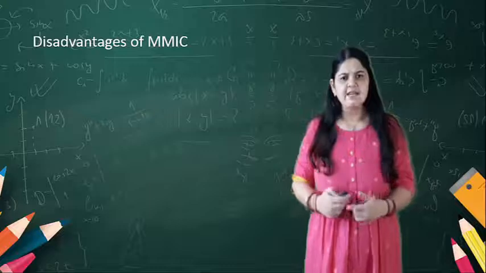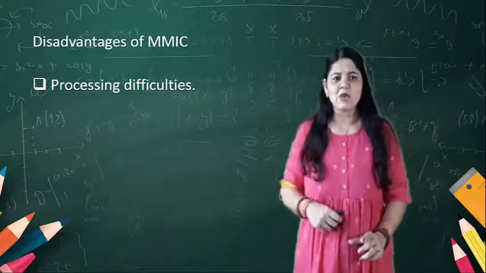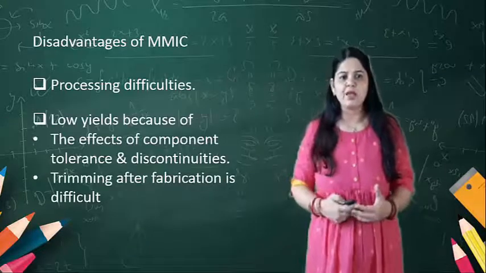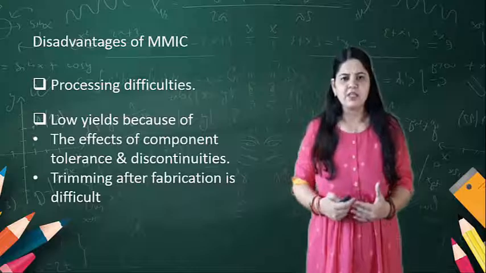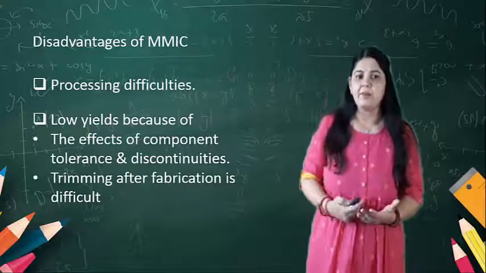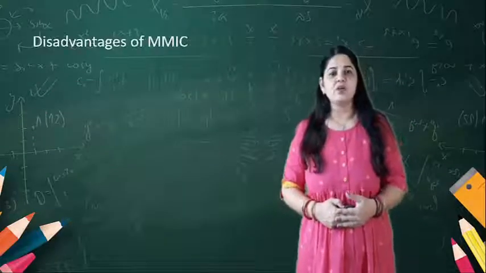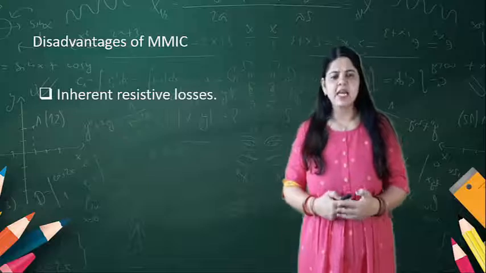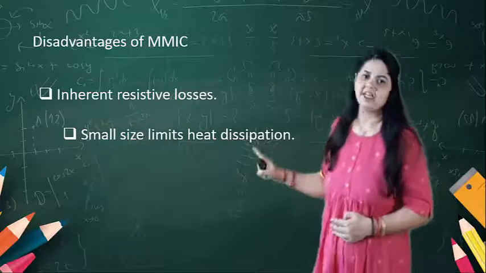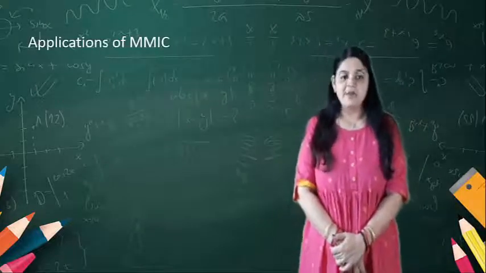Now the disadvantages of the MMIC. Due to the very small sizes, processing difficulties are sometimes found, as well as tolerance discontinuities due to some components, and trimming after fabrication is also difficult. Other disadvantages are inherent resistive losses, and the small size limits the heat dissipation. So these are the disadvantages of the MMIC.